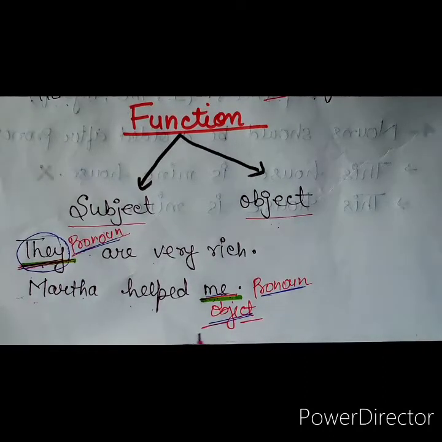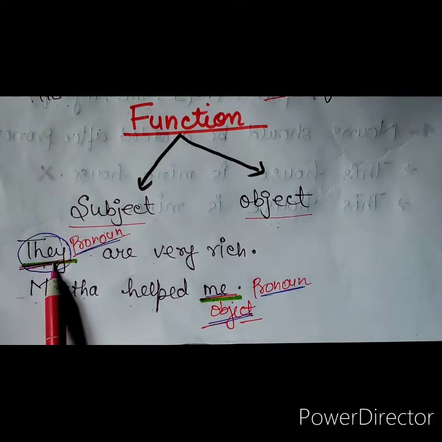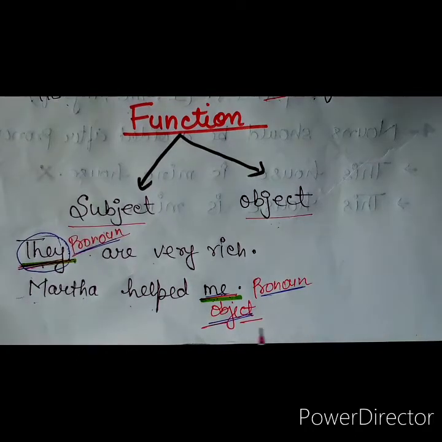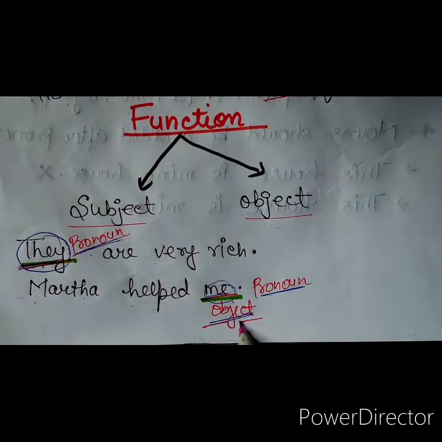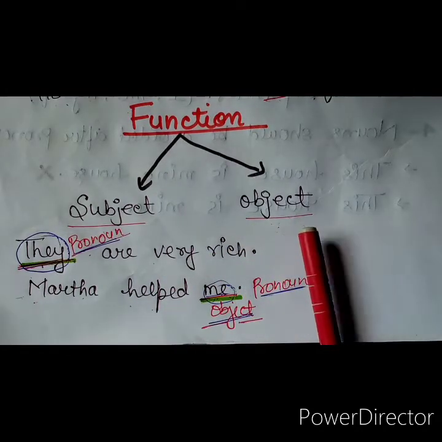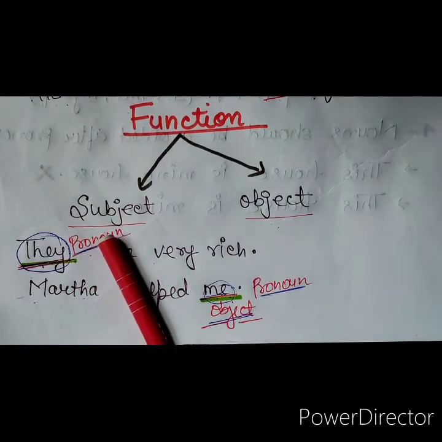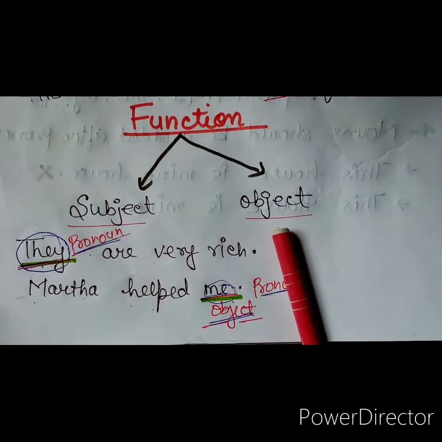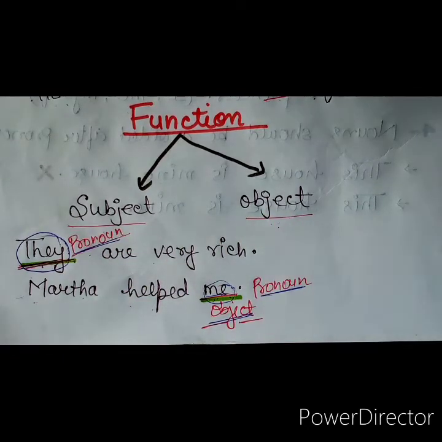So in the first example, they is playing the role of a subject, and in the second example, me is playing the role of an object. You can say the function of a pronoun is that it plays the role of a subject or an object in the sentence.